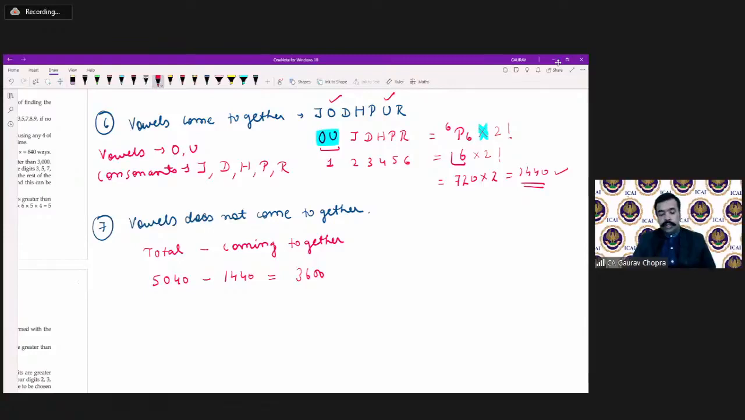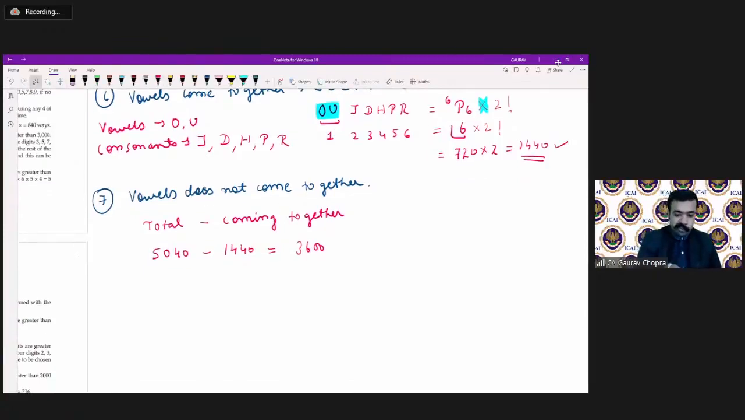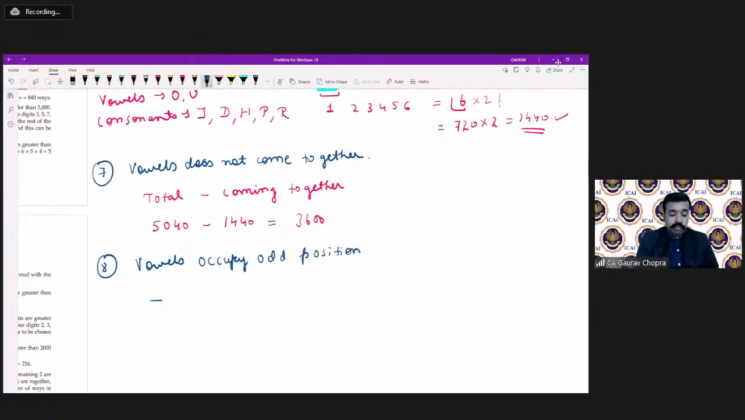And then the last one. The last part says vowels occupy odd positions. See, we are having 7 letters: 1, 2, 3, 4, 5, 6, 7. So of those places, which ones are odd? 1, 3, 5, 7. So we are having 4 odd places.